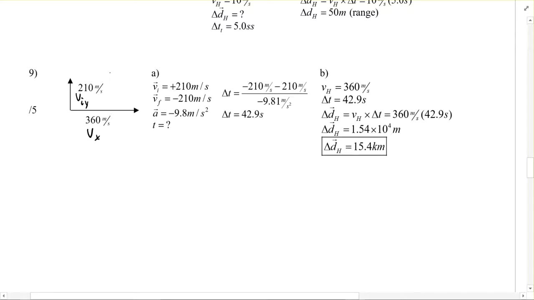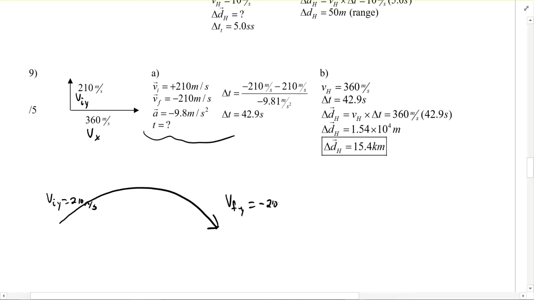So we're good there. And then the other thing is this comes down like this, right? And the way that this was done is that we're going to say, okay, the initial velocity here in the y direction, so Viy was 210 meters per second. We're going to say that Vfy is going to be negative 210 meters per second.